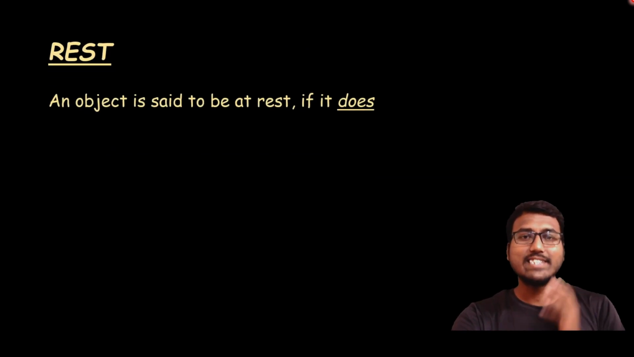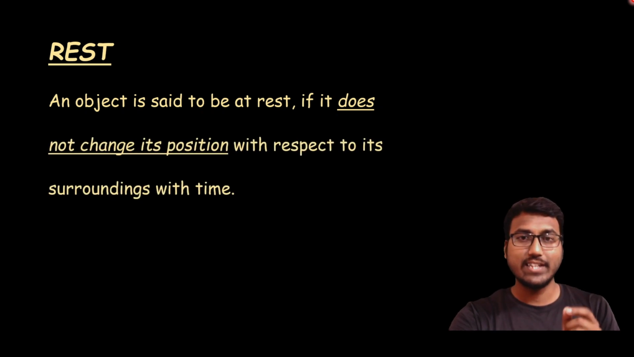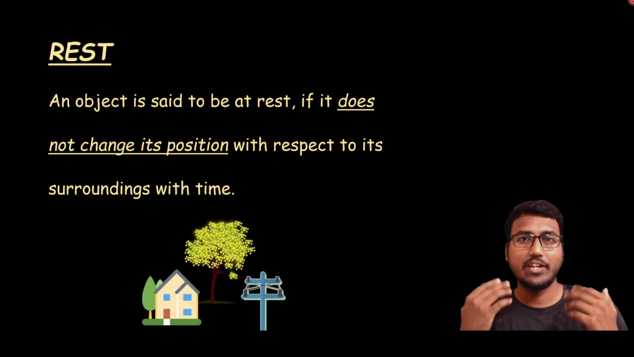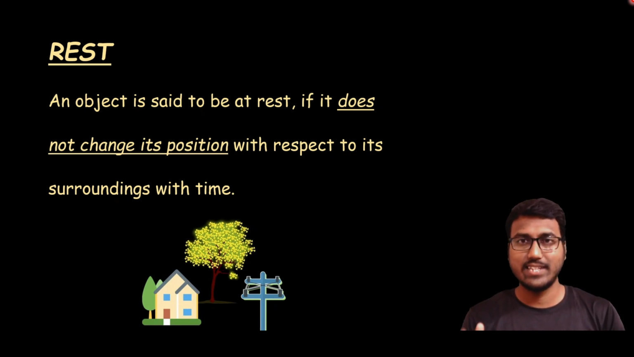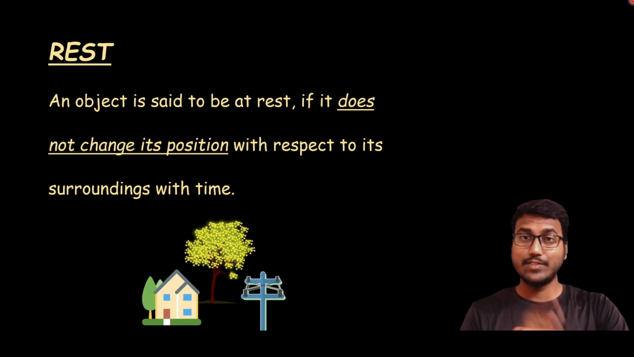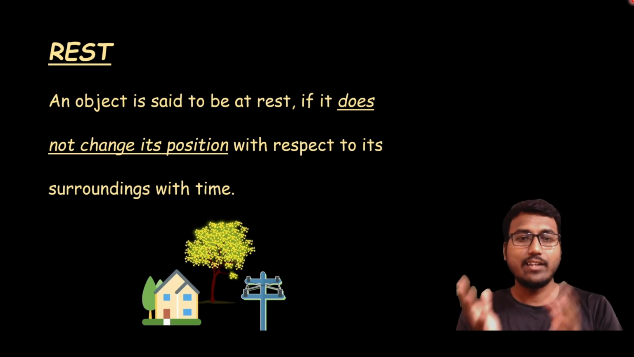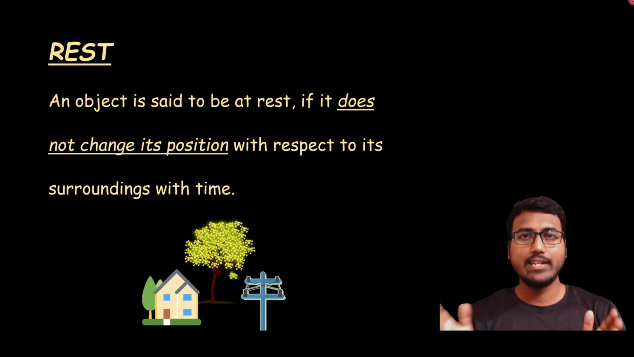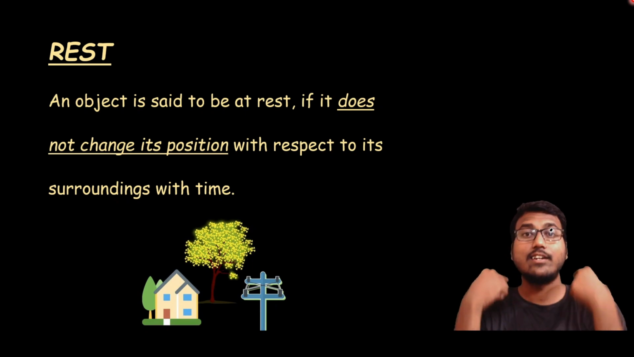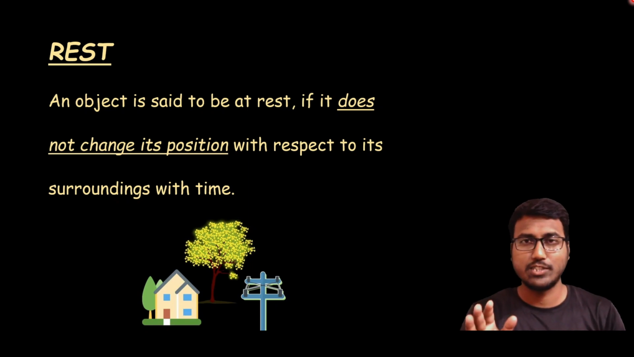Let's see. An object is said to be at rest if it does not change its position with respect to its surroundings with time. That means you will be seeing some objects around you, maybe in front of you, or when you go outside of your home, you can see different objects which are not at all changing their position with respect to you as well as with respect to time. For example, a tree, the entire tree, and home, current pole. There are many things which are not changing their positions with respect to time as well as the observer or surroundings. Okay, so then we will call them at rest. They are not at all changing their positions.